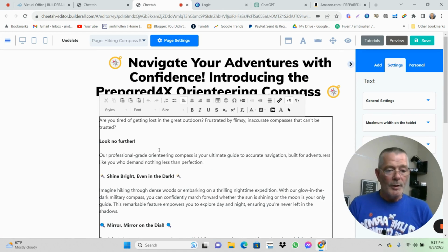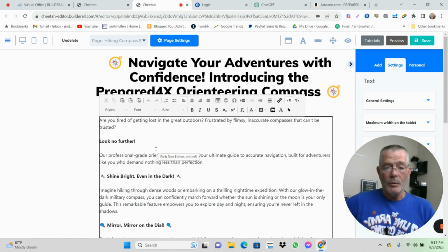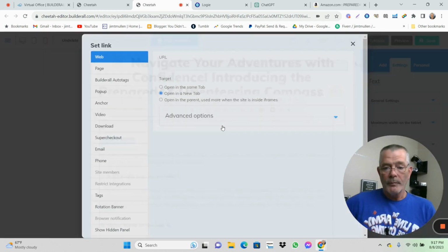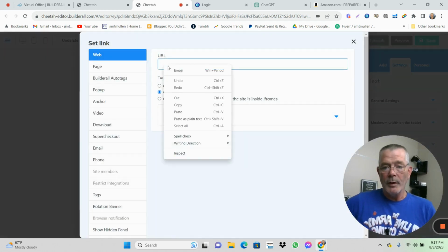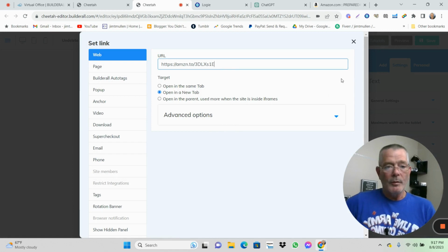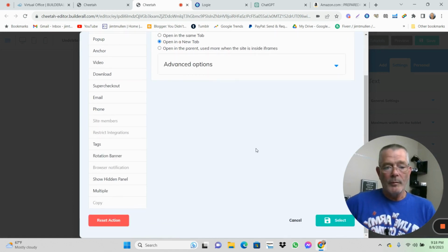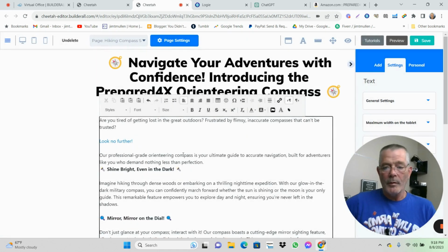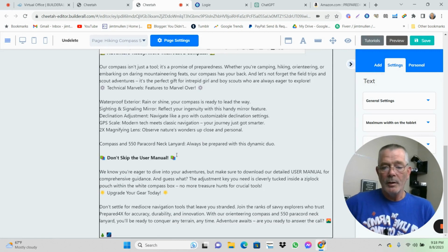Now we can also put photos in here and make the photos links, and there's a lot of stuff you can do, and I can do tutorials to go further. I don't want to make this run too long, but you can make this a link by coming up here and going to the link section and then putting in your URL to your Amazon product, and you can do that down here. You can do that with anything you want. Adventure awaits. Are you ready? And let's go right here.